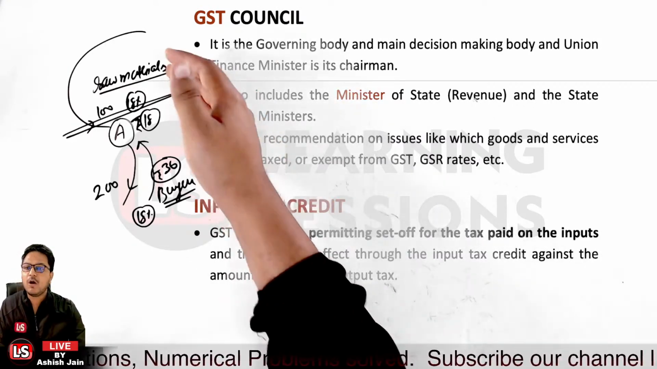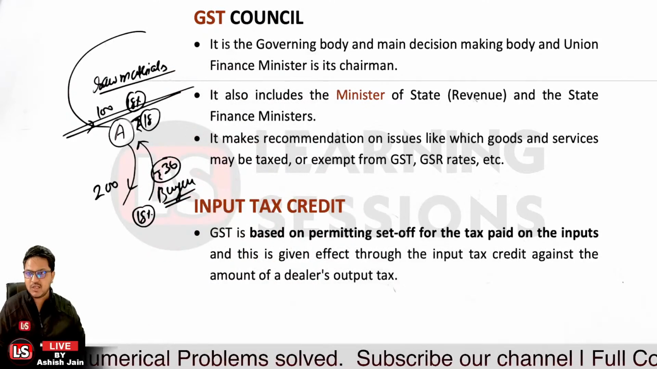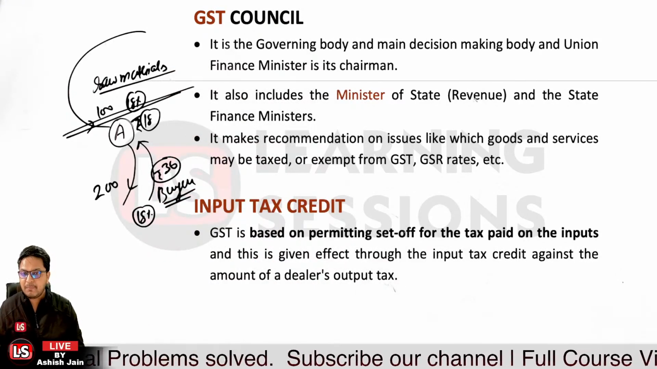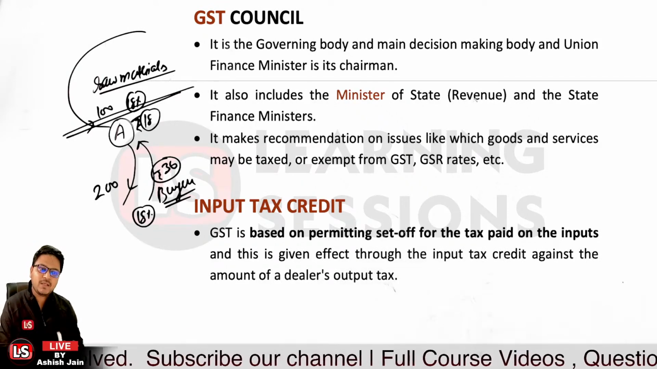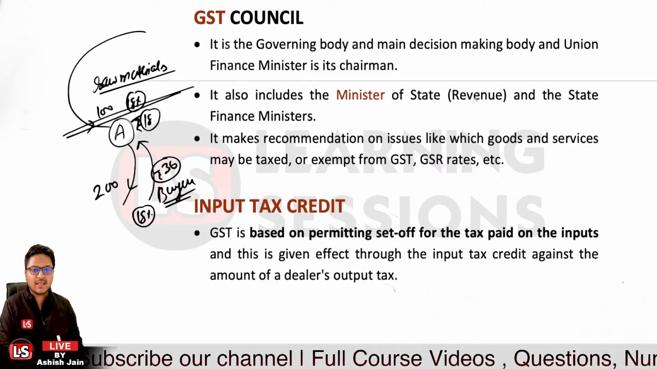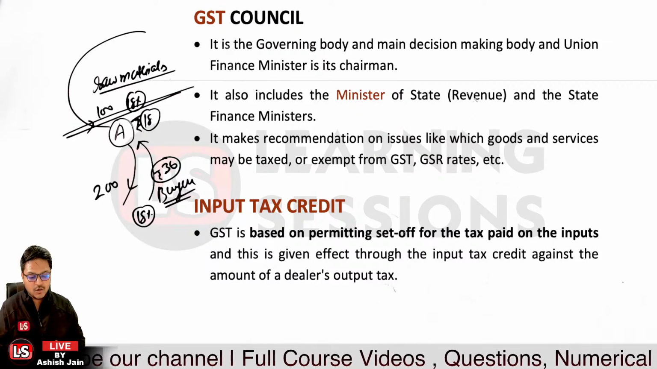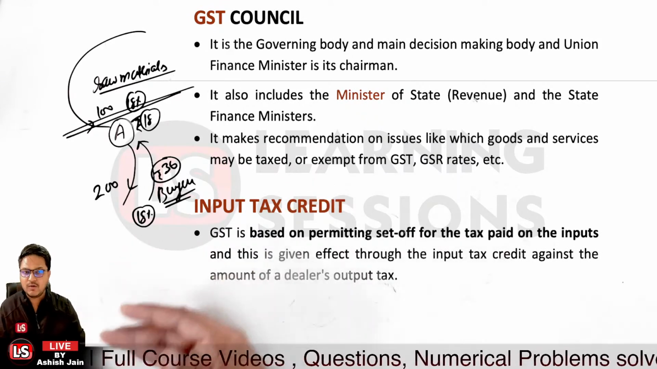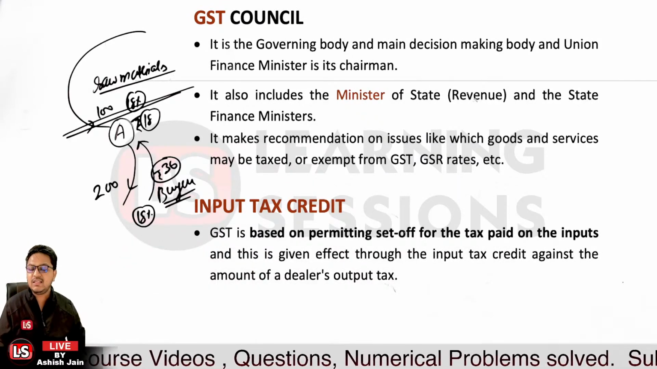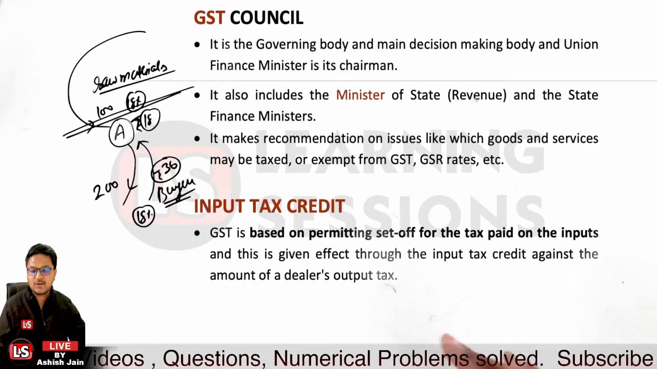Input is related to raw materials which he has purchased already, and he has already paid rupees 18 as GST on that particular input. Now that is to be set off against the GST which he has collected. GST collected is rupees 36 and he has already paid rupees 18, so the net GST he is to pay right now is rupees 18.